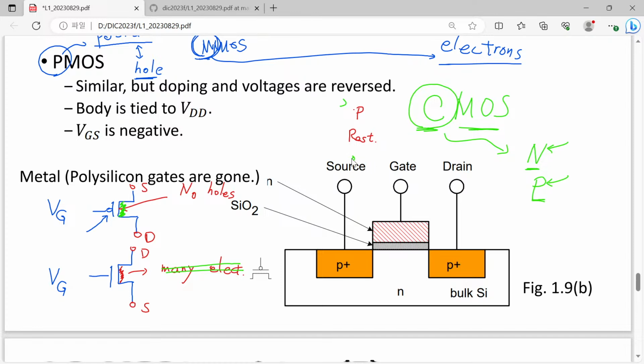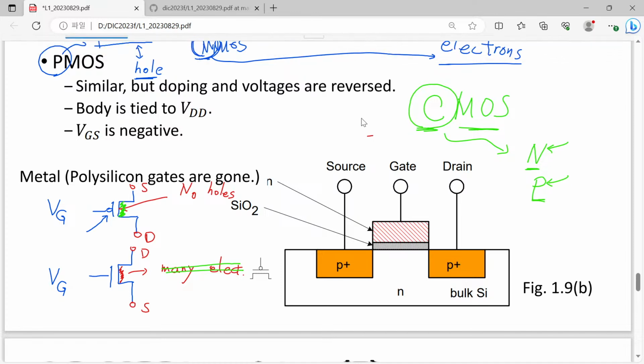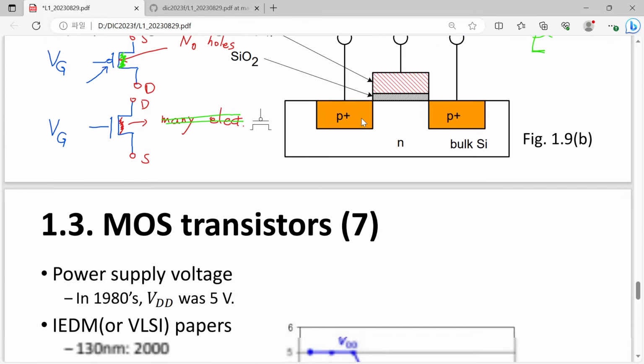That is a really critical point we have to understand. Of course, it's true that a P-type device is typically not as powerful as the N-type device. So that is true. But anyway, it's much better than nothing.